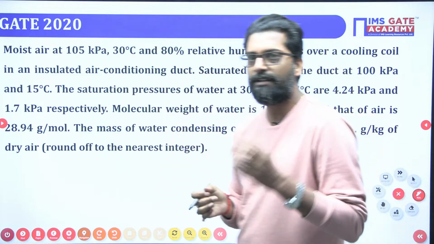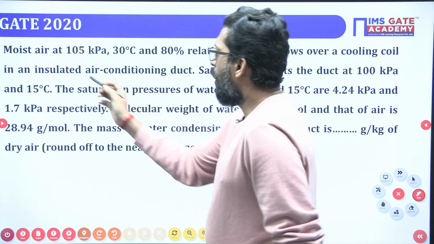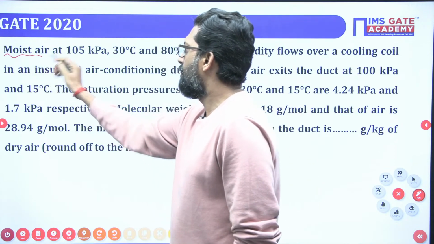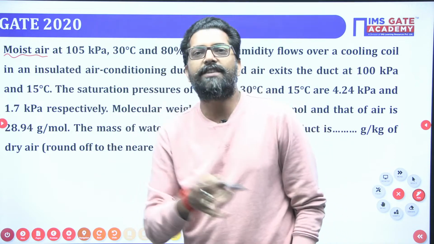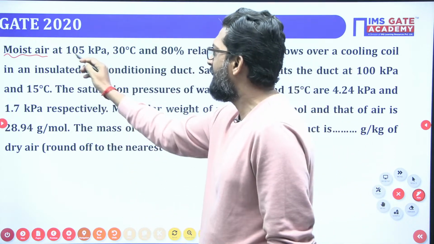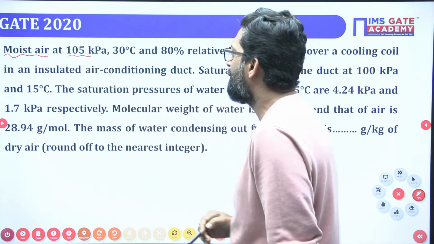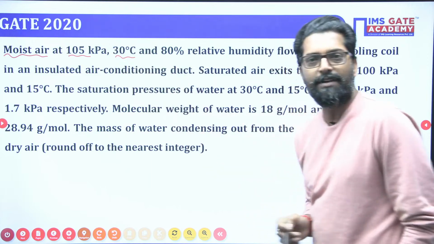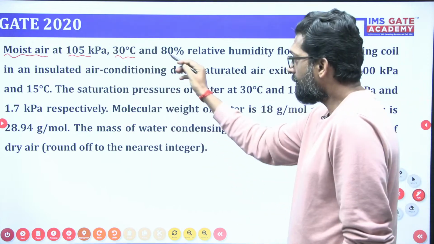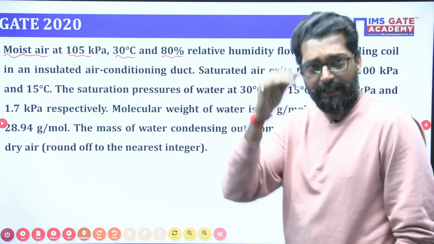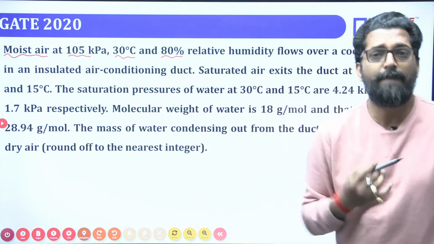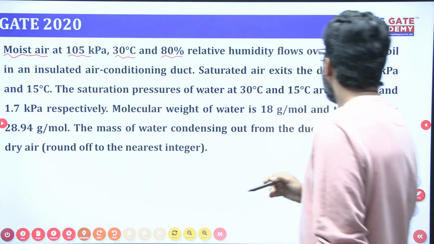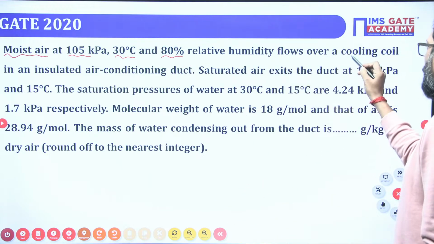I will read the question. Moist air, that means the normal air present in the surroundings, at a pressure of 105 kilopascal and a temperature of 30 degrees centigrade, and a relative humidity of 80%, flows over a cooling coil.